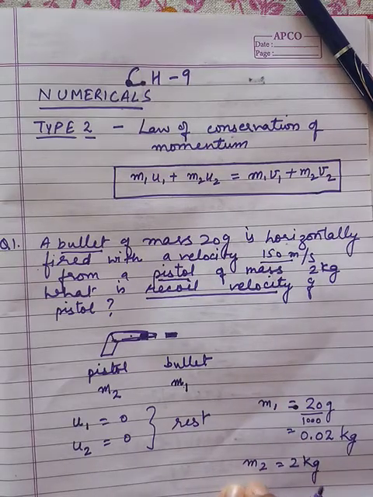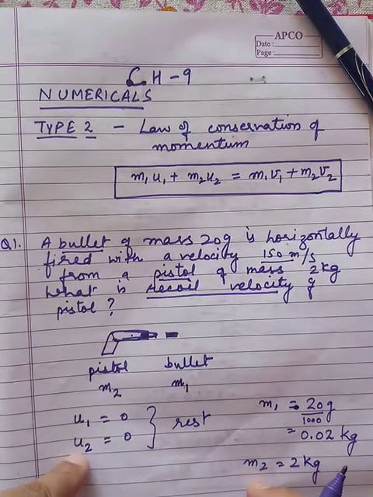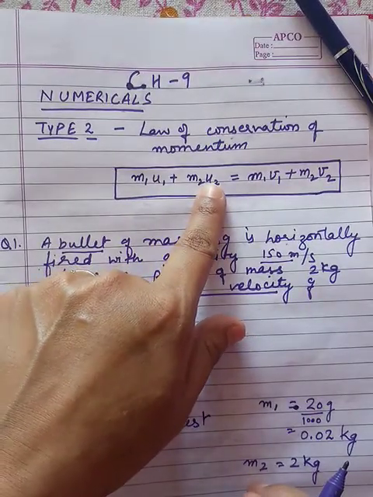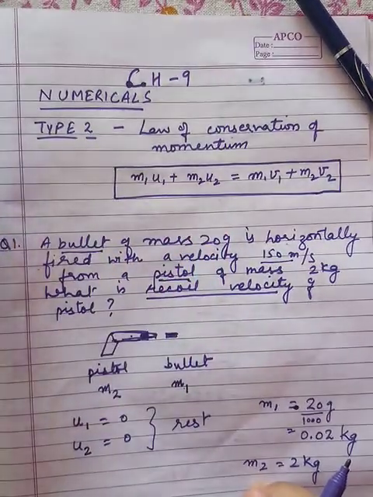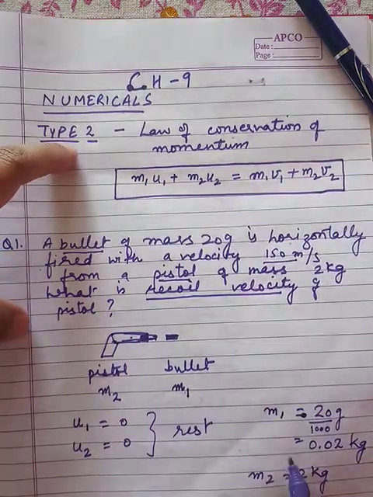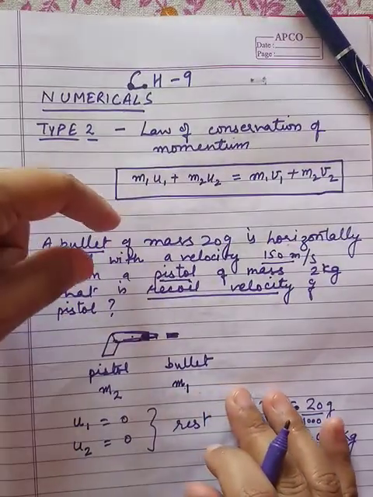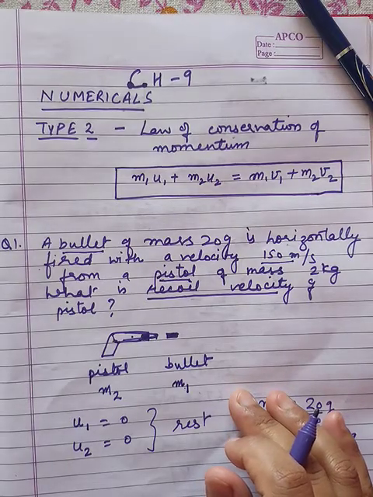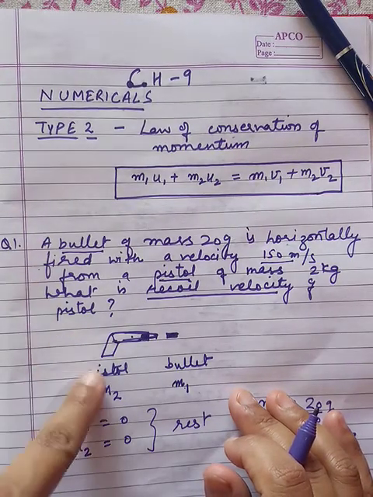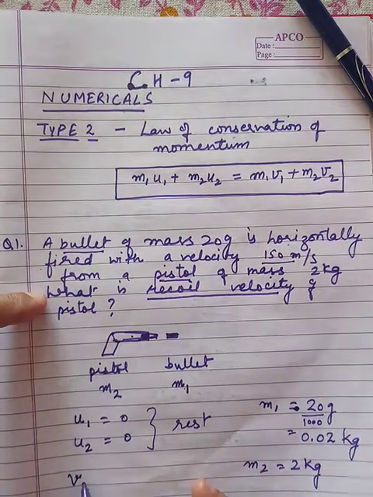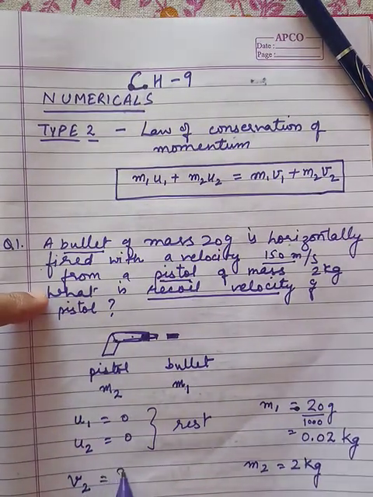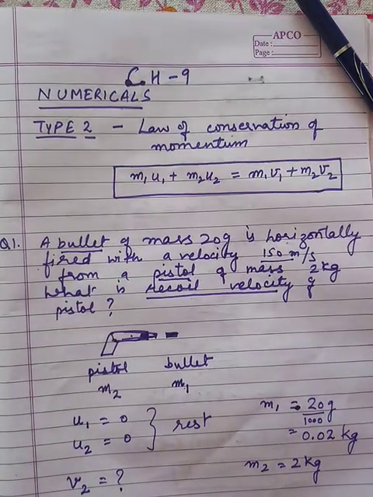So masses we have written, initial velocities we have written. First of all we have to write the given things that we know. Now in the next part we have to find out the recoil velocity of the gun, that is the final velocity of the gun, which is v2. The gun is the second one, so it is v2, that is the recoil velocity to be found.